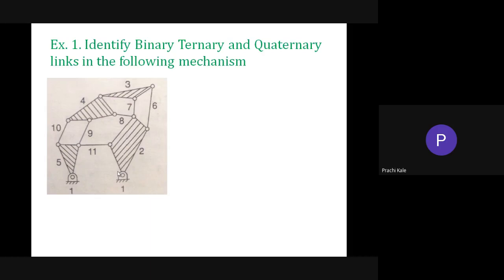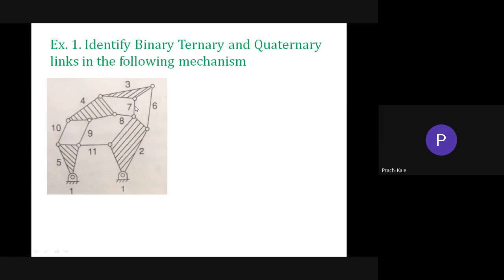A singular link has only one connection through which it can be connected to another link. So link number 1 is a singular link because it is already fixed and only one link can be connected. Link number 1 is a singular link and link number 6 is a binary link.